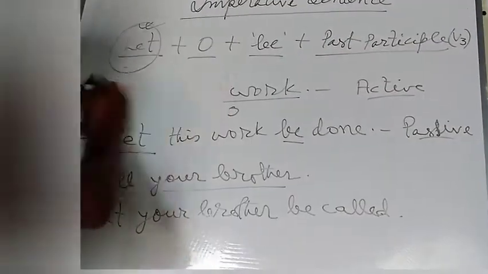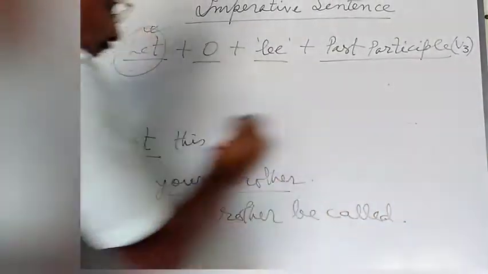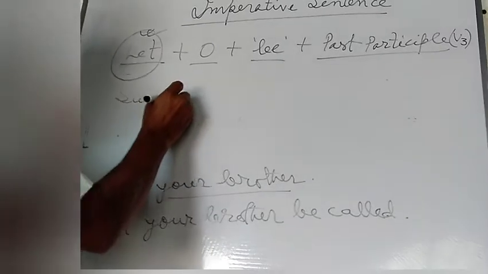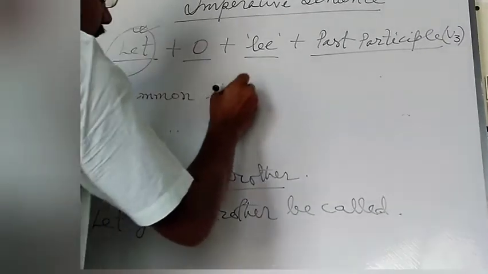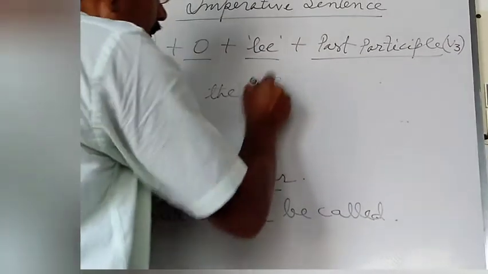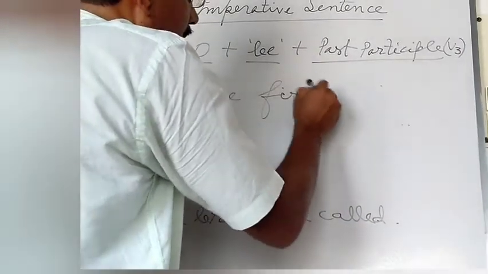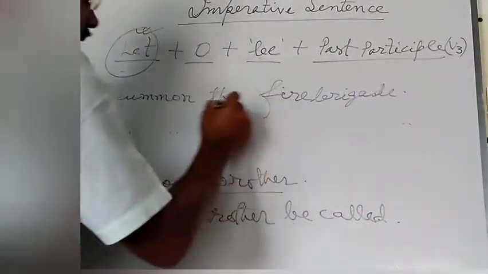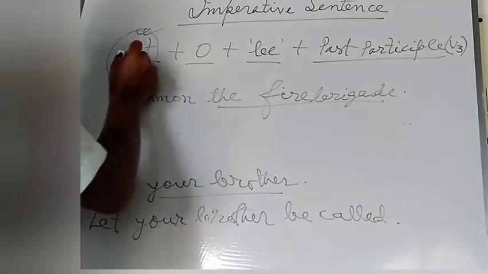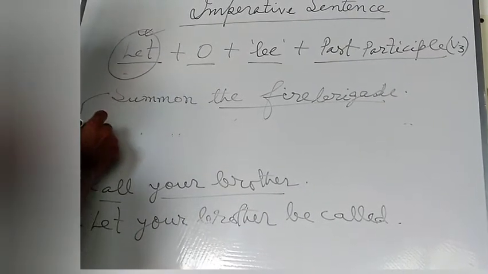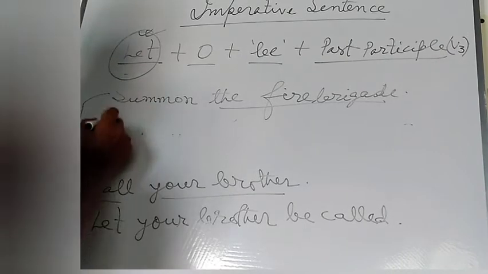In another example also, summon the fire brigade. Here the fire brigade is the object. So at the time of converting the active sentence into passive voice, you will have to use let at the beginning.